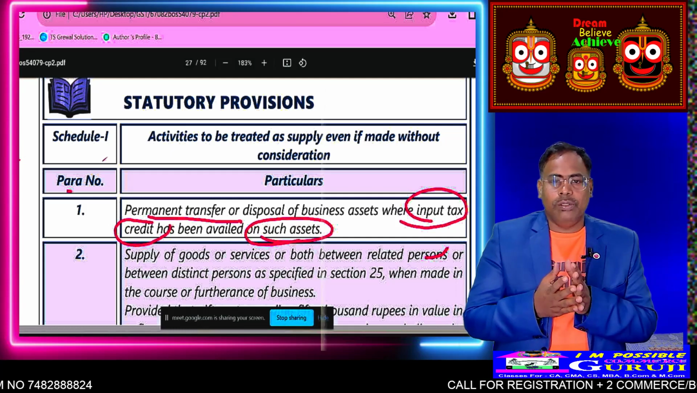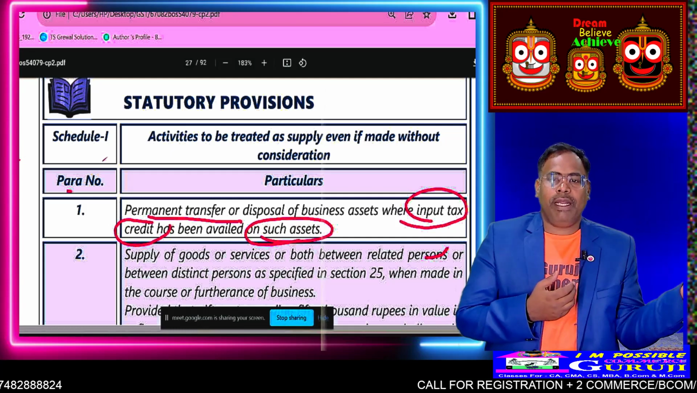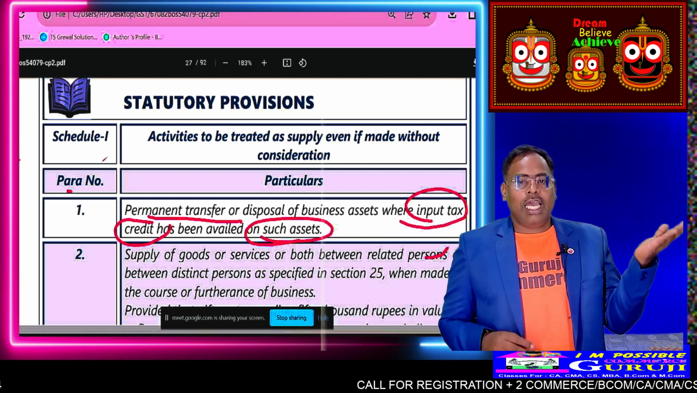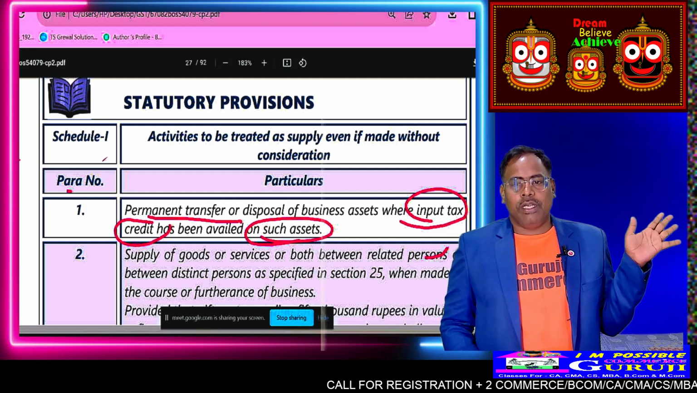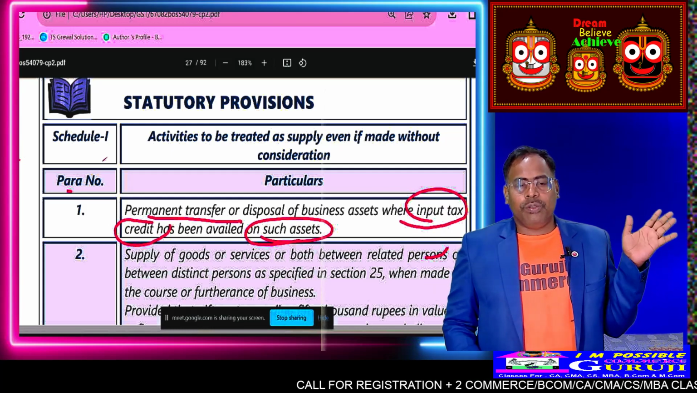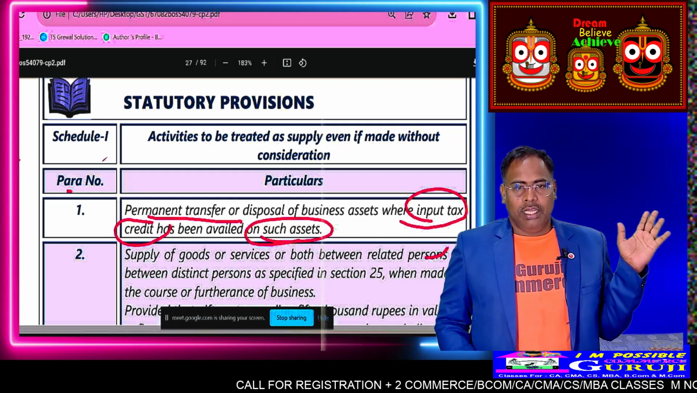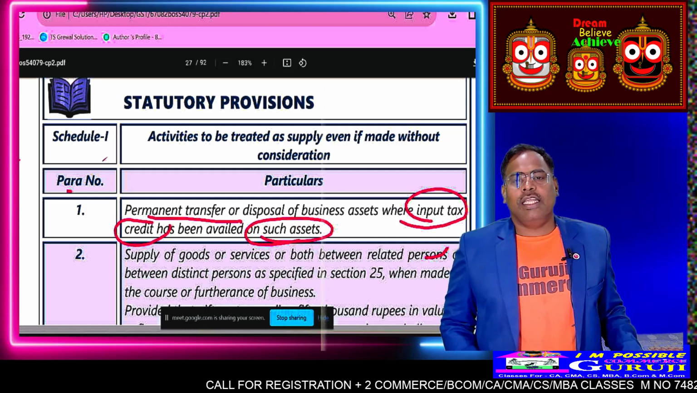So what I will do, I will ask the government to give 10 rupees. I have sold my business for 0 rupees, but since I have taken an input, I have paid GST on the input. So I will ask the government to give 10 rupees. Then that will be